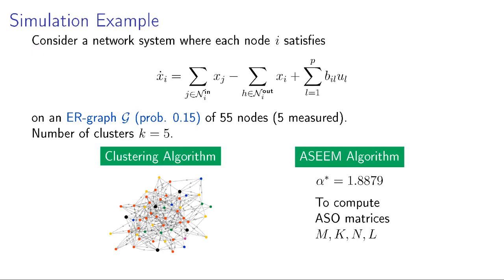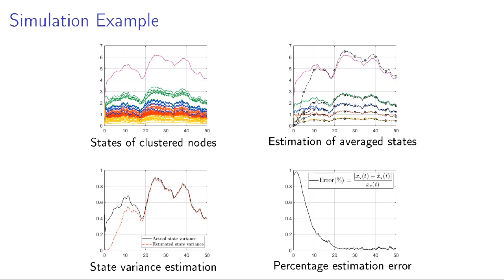As a simulation example, we consider a linear transport system where the dynamics of each node i depends on the inflow from its in neighbors and outflow to its out neighbors plus some external inputs, and we consider the graph to be an Erdős-Rényi graph. So the example shown in the beginning was this example, and then we have these 5 clusters where the trajectories of each cluster are shown by different colors, and then we approximate these trajectories by their average mean trajectory, and then we estimate those average mean trajectories, and then from those average states we compute the estimated state variance.